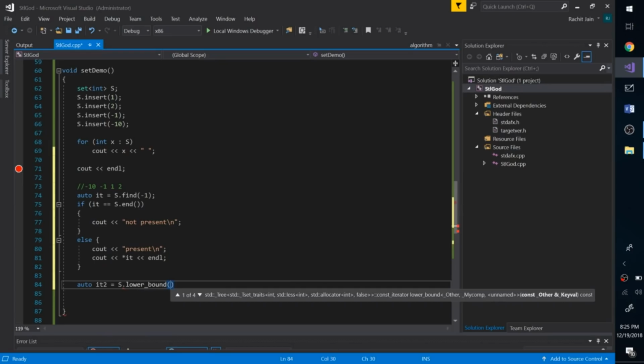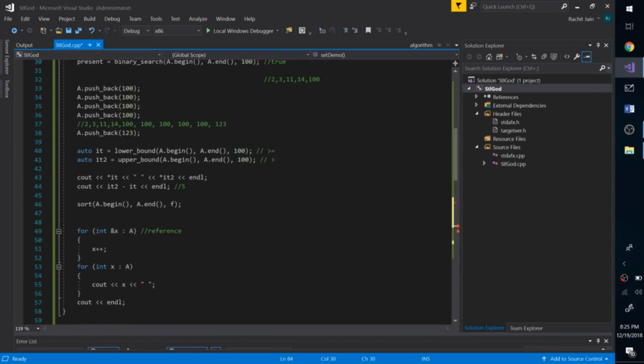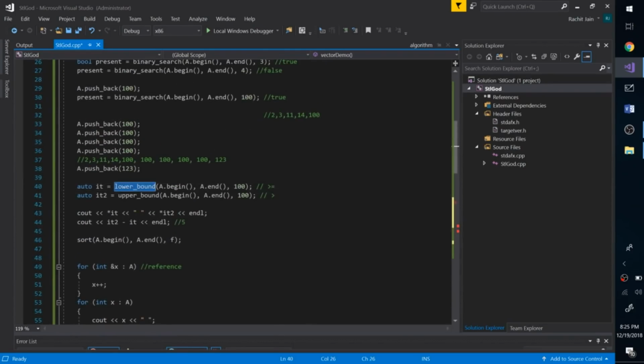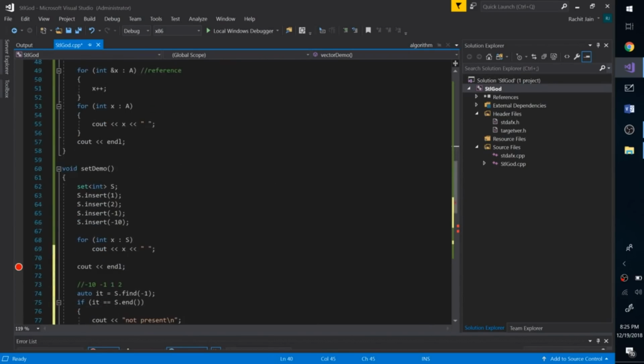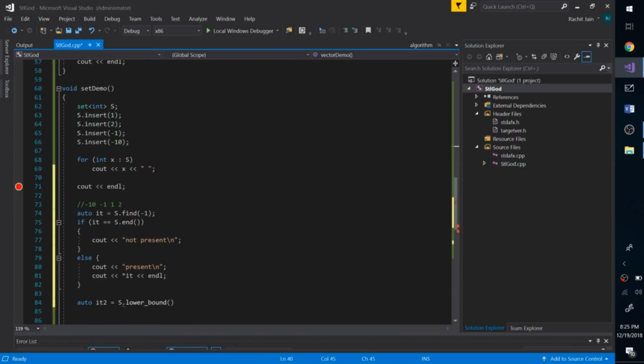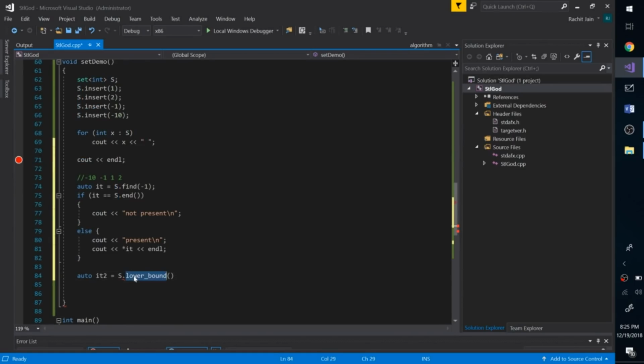Remember that initially in vectors, lower bound was a separate function and we used to pass a dot begin, a dot end over here. But in set, since it's always sorted, the class itself has the function lower bound exposed to the users. So now we can do s dot lower bound, and we can simply do let's say -1.